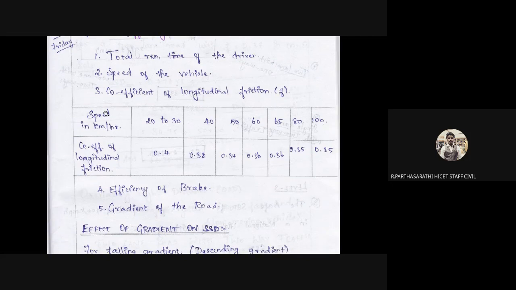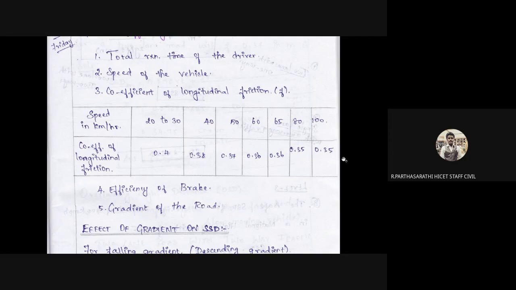Next, speed in terms of kilometers per hour. Your vehicle goes at 20 to 30 kilometers per hour, or 40, or 50, 60, 65, 80, 100. The coefficient of longitudinal friction, this is the tabulation, very important. 20 to 30 means the coefficient of longitudinal friction is 0.4. 40 means 0.38, 50 means 0.37, 60 means 0.36, 65 means 0.36, 80 means 0.35, 100 means 0.35.